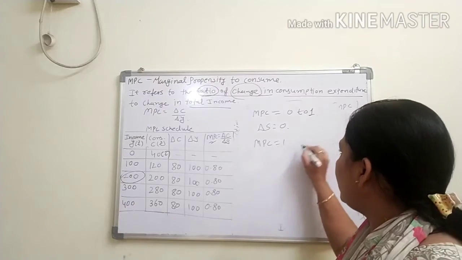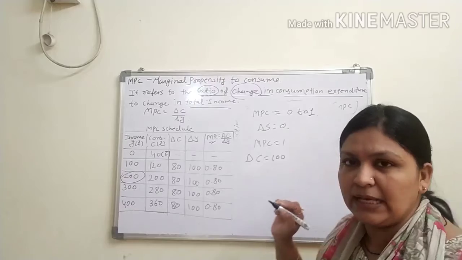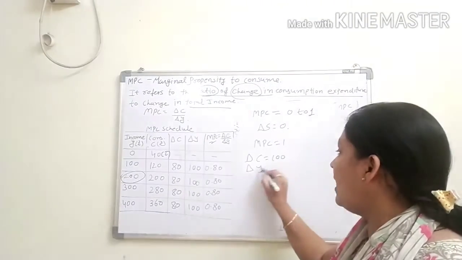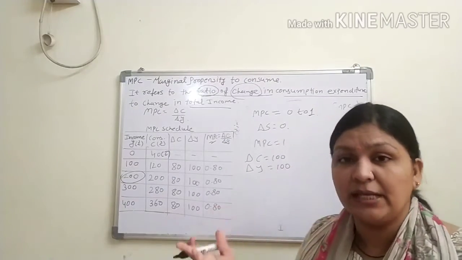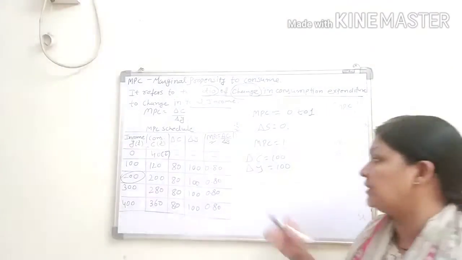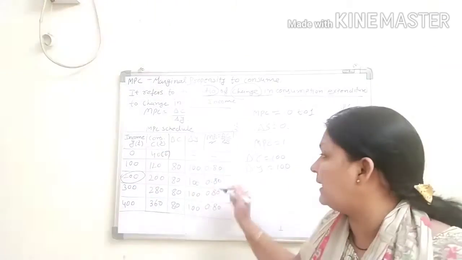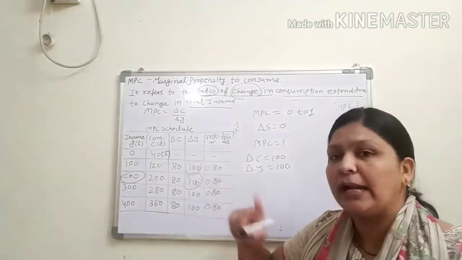How? Suppose your additional consumption, delta C, equals 100, and delta Y is also 100. That is the change. We said additional income. So what do you mean by additional? That is the change. We call it change, like from 100 to 200. So 200 minus 100, how much change came? 100. So that is called the change.